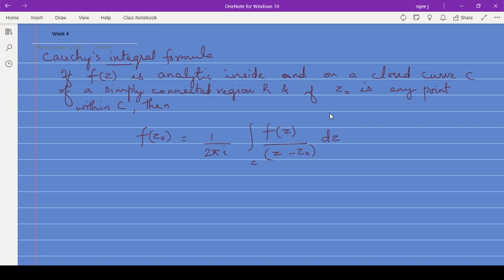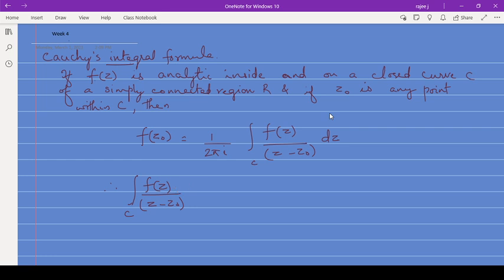That means the formula states that, or from here again you can write, we will be asked to solve this one: integral over C of f of z dz upon z minus z0. This will be our question.